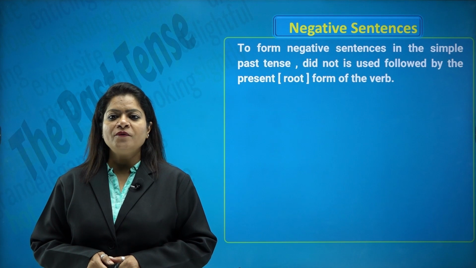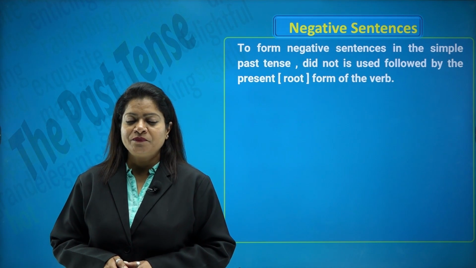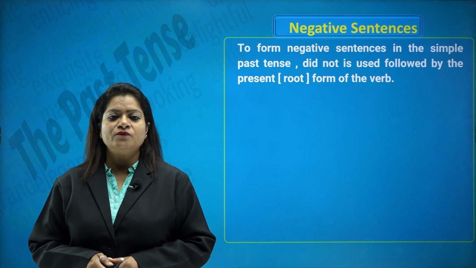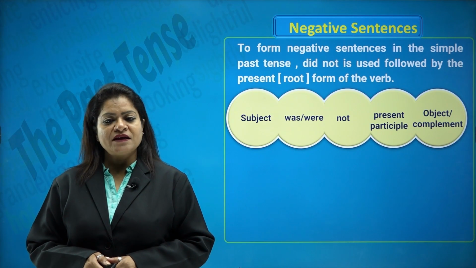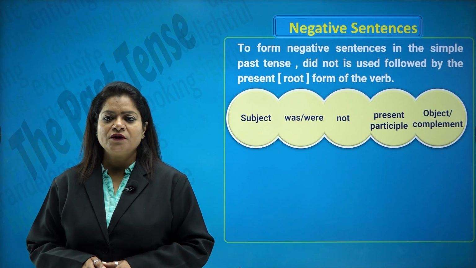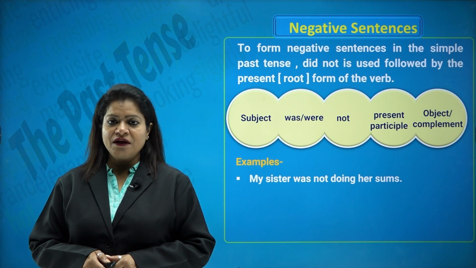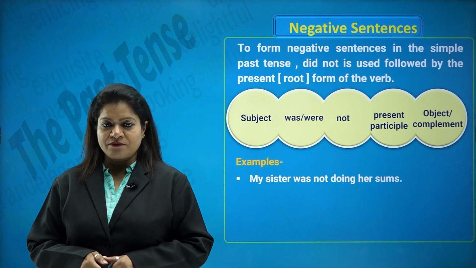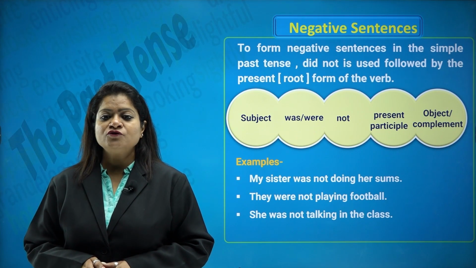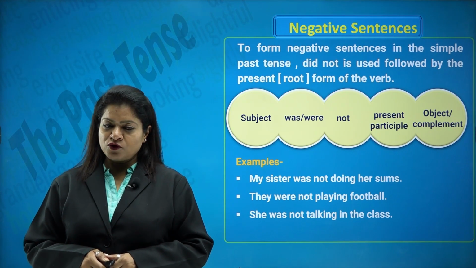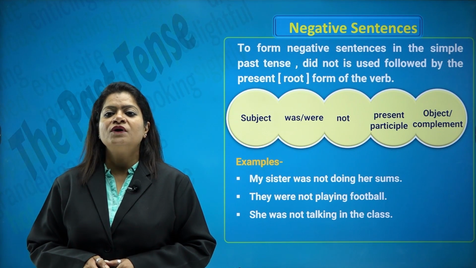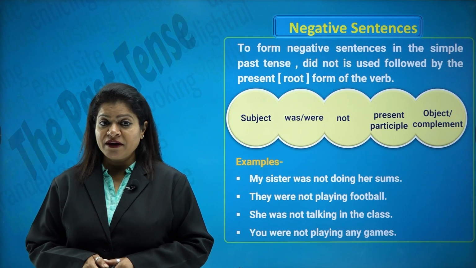Negative. Now, what will be the negative sentences when you use the word not, never, no? To form negative sentences in the past continuous tense, the structure is subject plus was or were, not, present participle, object or the complement. For example, my sister was not doing her sums. They were not playing football. She was not talking in the class. So, the use of the word no, not, never will change them from affirmative to negative. You were not playing any games.